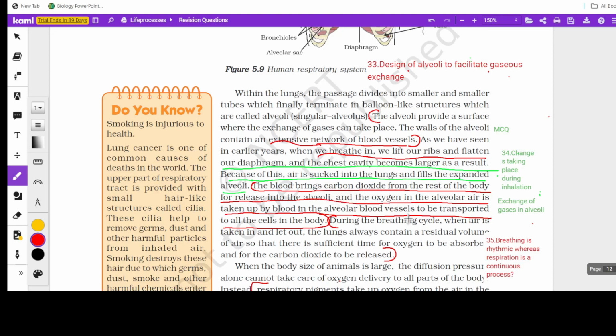Now, this part is the exchange of gases in alveoli. Important. How does exchange of gases occur? Carbon dioxide is taken from the rest of the body and brought to the alveoli with the blood vessels, and the oxygen in the air which we breathe in enters into the alveoli, and carbon dioxide comes out.